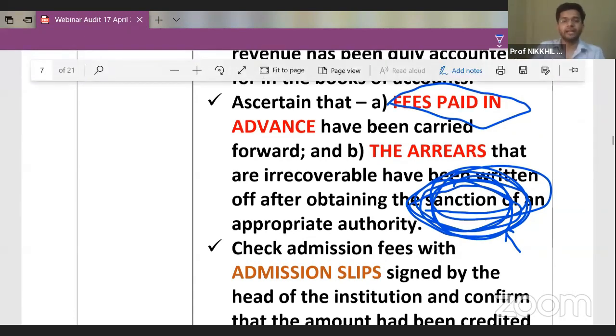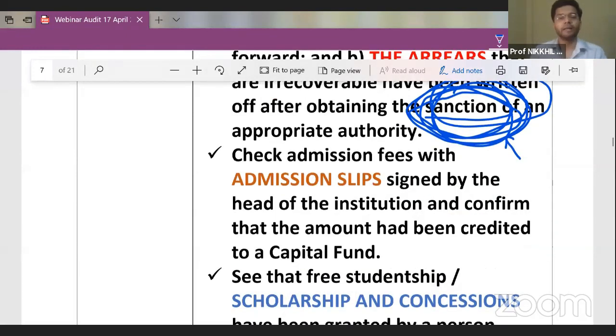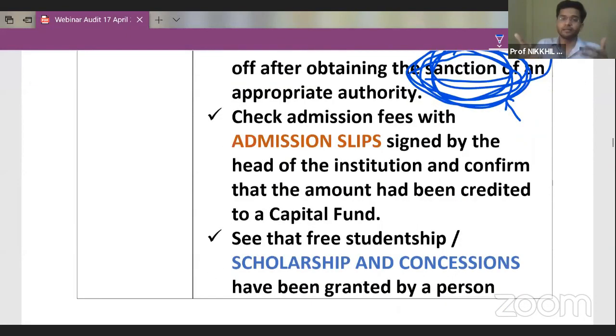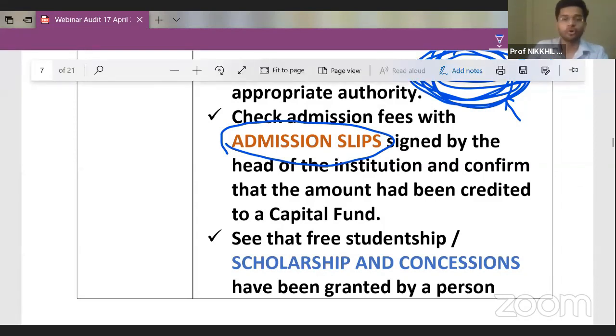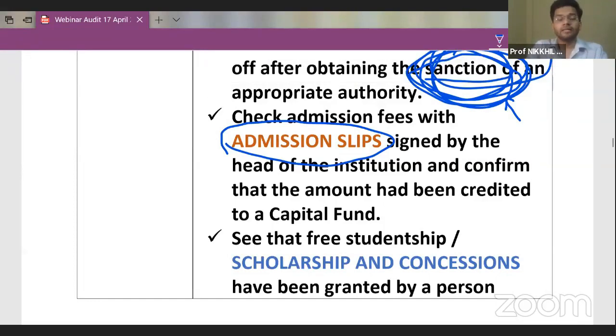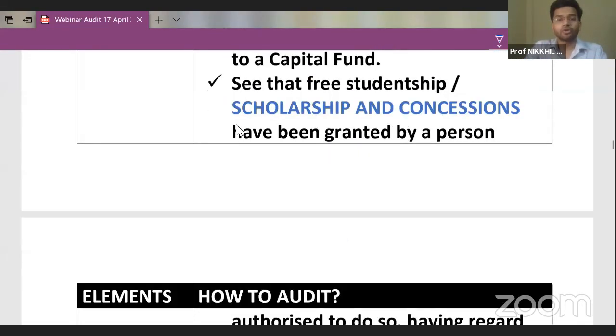Then check admission fees with admission slips. Whatever admission has taken place, we should check the admission slips. If the management is saying that 20 students have taken admission this year, then admission slips should have the amount of the admission fees which the students have given. They should have the names, addresses, signatures, and mobile phone numbers of the students who have taken admission. So admission slips should be checked to ascertain whether admission fees have been correctly recognized in the books or not.